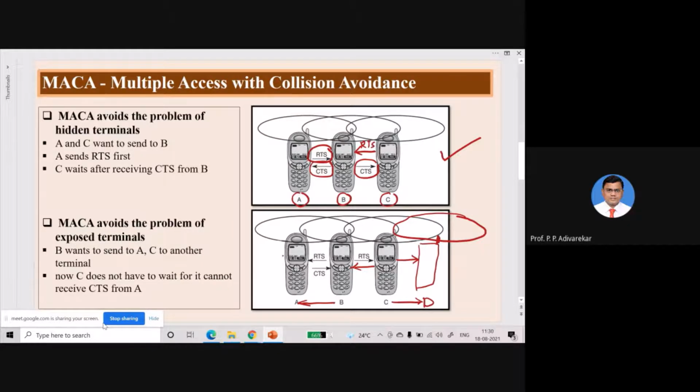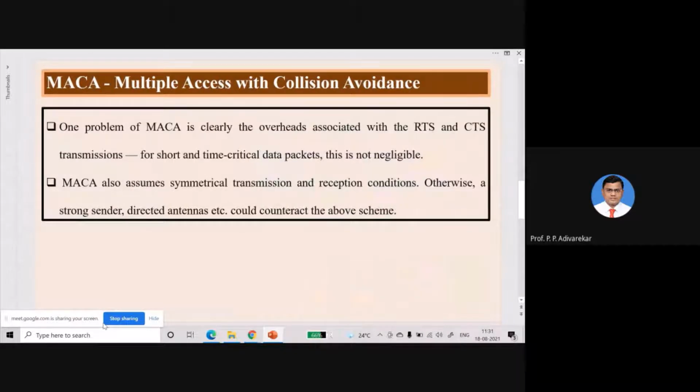So this is just a simple scheme which is used by MACA, that is multiple access with collision avoidance, for avoiding the hidden and exposed terminal problem. Okay, the same scheme can be used for avoiding near and far terminal. Okay, यहाँ पे भी हम इस्तेमाल कर सकते हैं इसको, where each terminal can be used RTS and CTS, so that power control is not mandatory in that case. In case of near and far problem, we can use it.